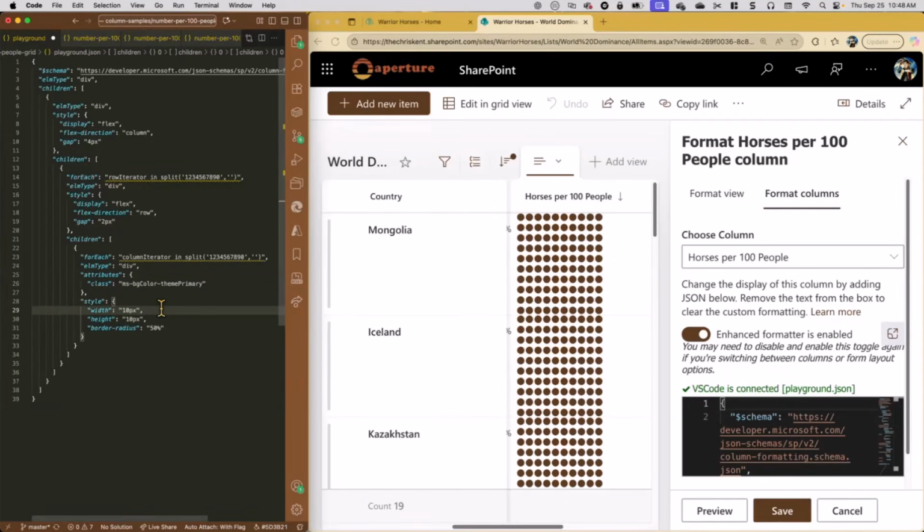So this is where we're going to look at EM. So M units, which comes from old typesetting. And the idea is 1 M is 1 font size worth. So 2 M's is 2 times the font size. So by default, the font size is 14 pixels in the SharePoint list. So we can use that, or we can set our own. So that's what we're going to do.